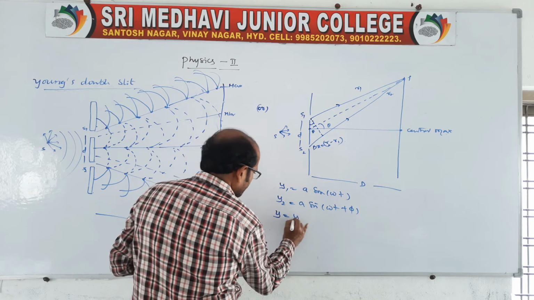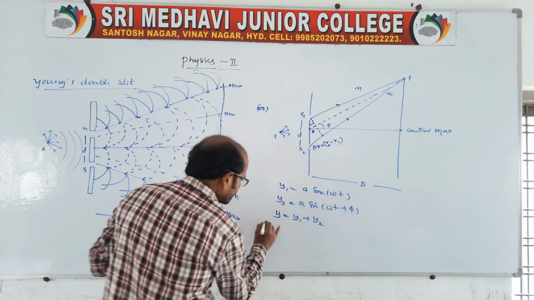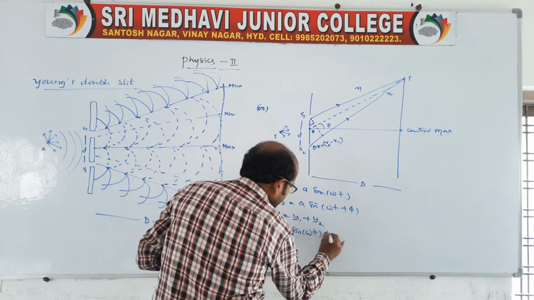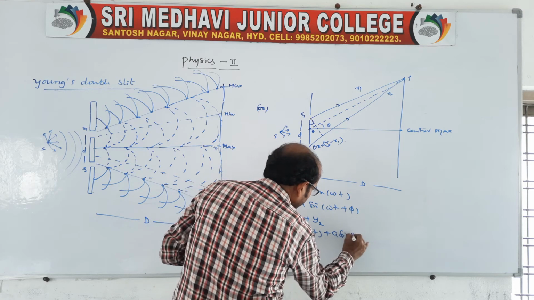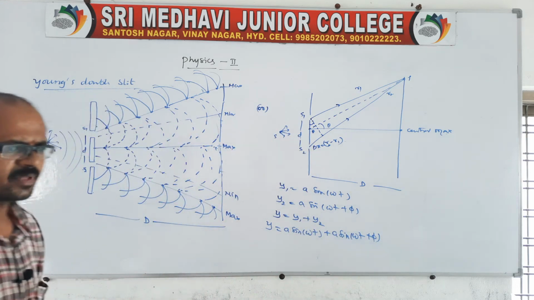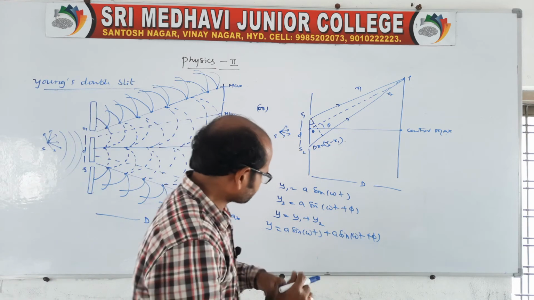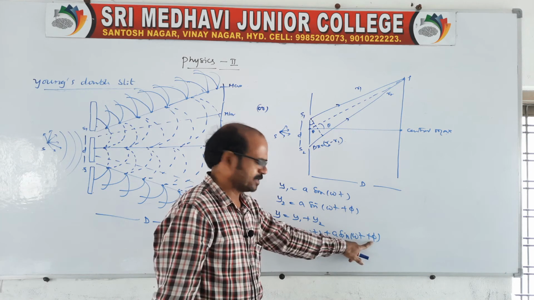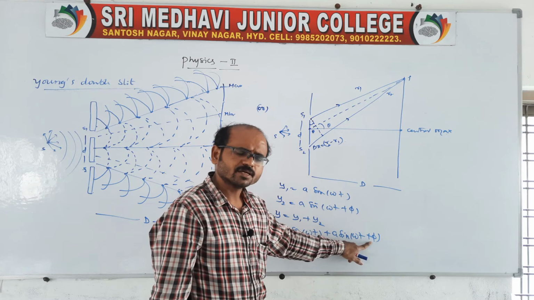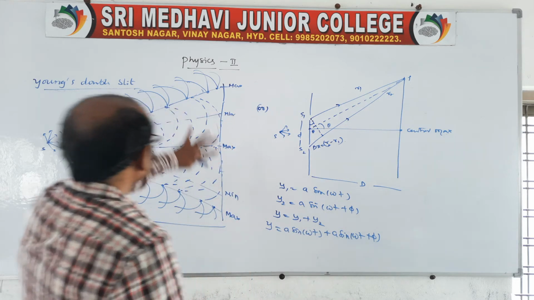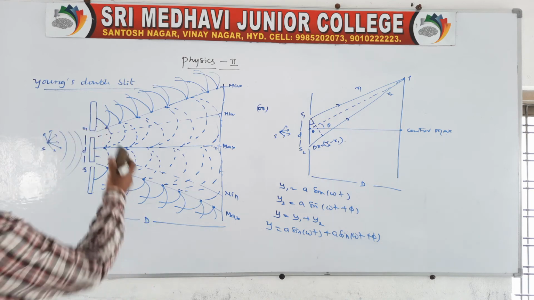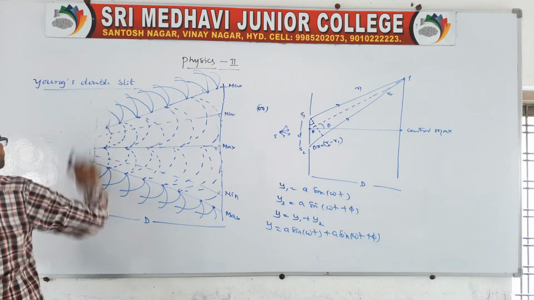According to the principle of superposition, now add these two, that is, the resultant wave will be y is equal to y1 plus y2. Then y is equal to a sin omega t plus a sin (omega t plus phi). There is a little mathematical description again. Of course, you see sin A plus sin B, again write the sin A plus sin B formula. After writing that, simplification is there. So now you look at the diagram, it is a Young's double slit experiment. Now I am erasing this.